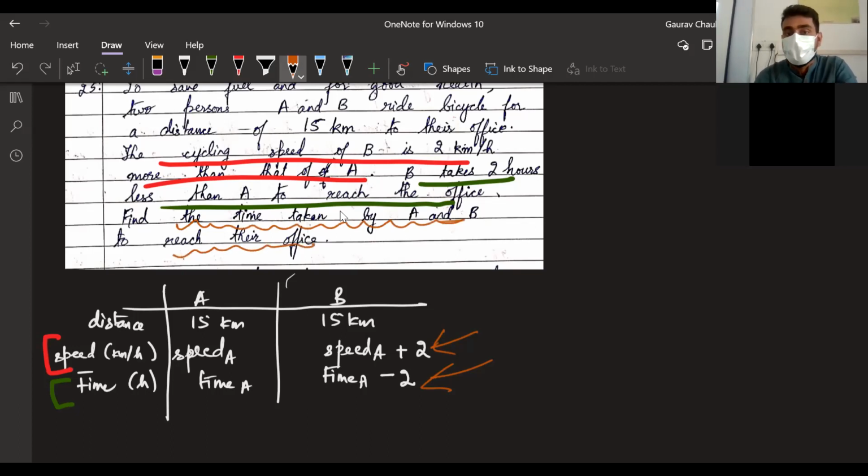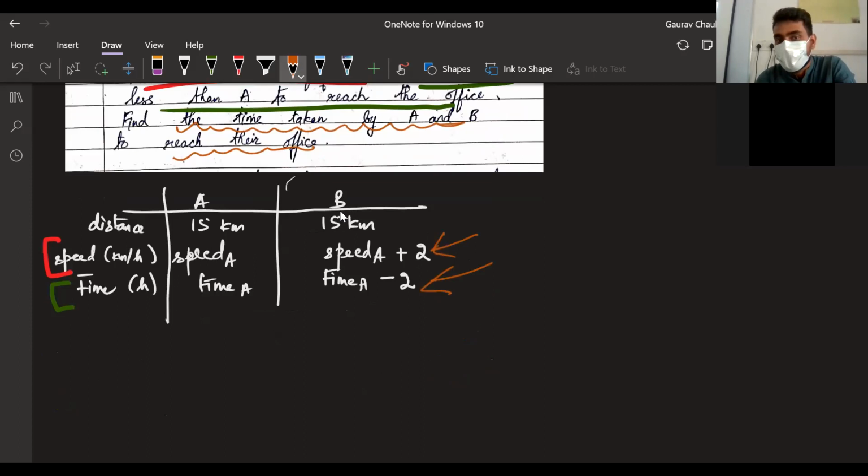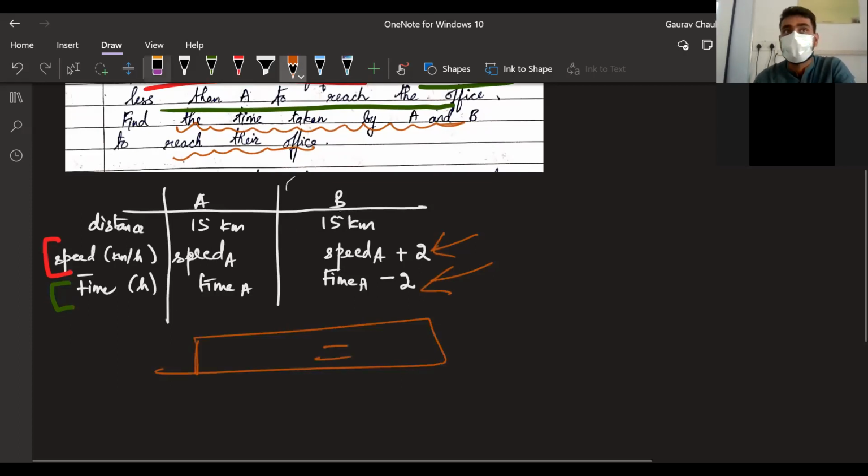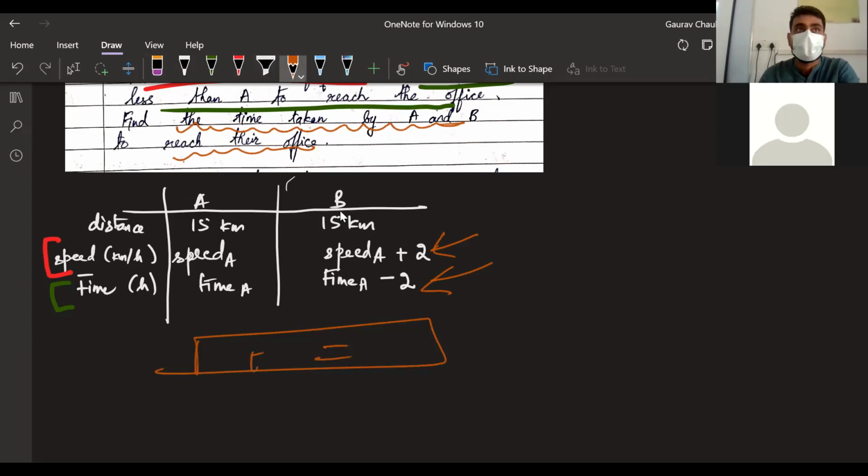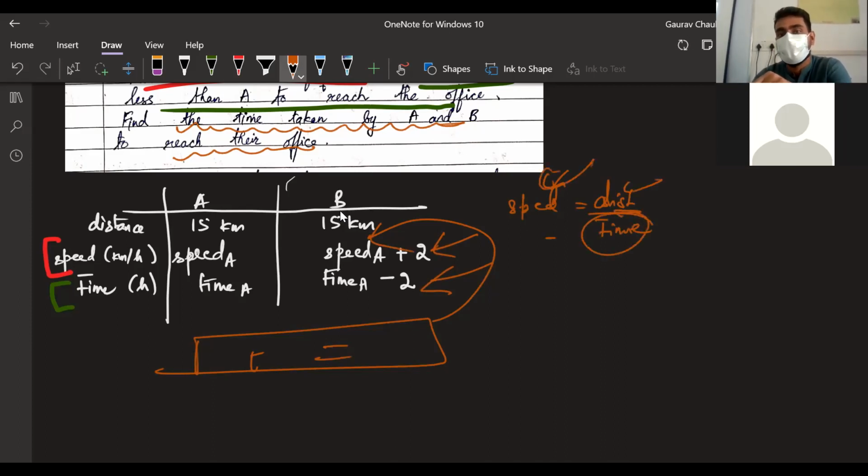Time has been asked. So when I make my final equation, something equal to something, which I'll solve, I want it to have the variable T, that is time, either time A or time B. Why do I want time? Because when I solve, I'll directly get my answer. Otherwise, if you find speed, you'll have to put that variable in the equation speed equal to distance by time and then find time. Manisha, you following? Little confused, lost? No, good.